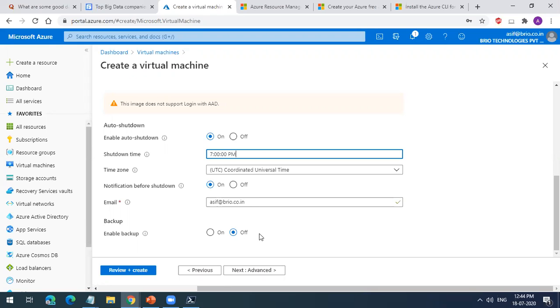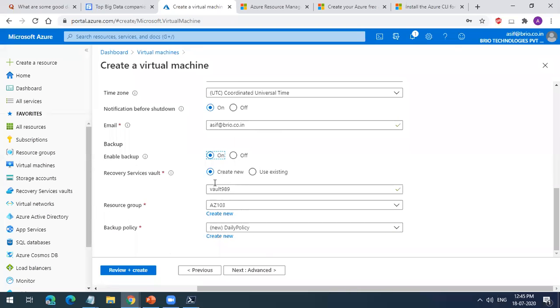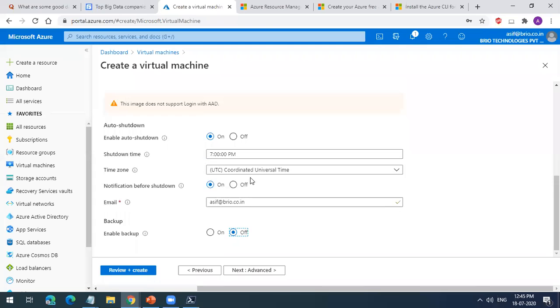Okay. And the other thing we wanted, when we created the machine, we went to a policy, right, where we see that Azure Backup should be enabled whenever we create a machine. So we have to check this, and we have to select the recovery services vault and everything. We will understand this when we come to backup. As of now, we will leave this off.